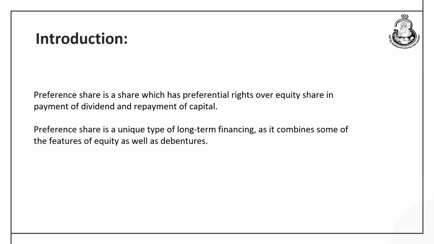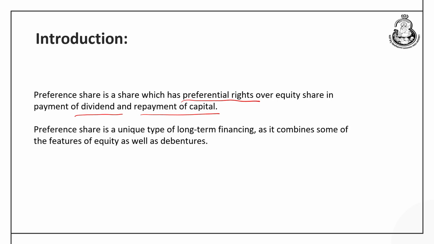Here, as far as the concept of preference share is concerned, it can be defined as a share which has preferential rights over equity shares in payment of dividends and also in repayment of capital.